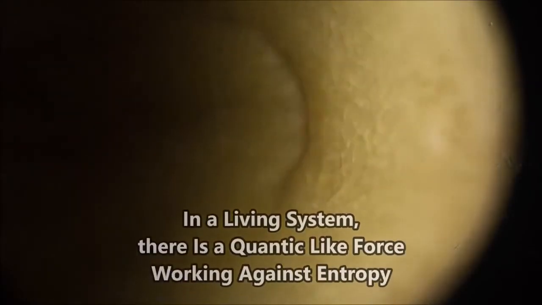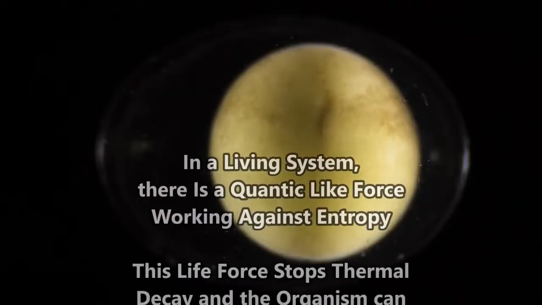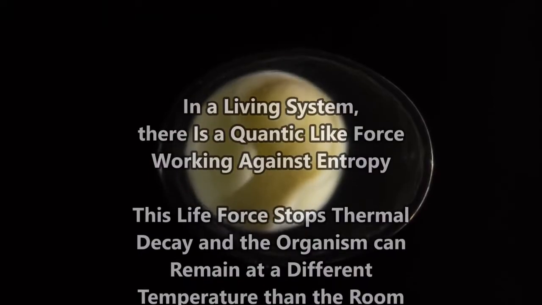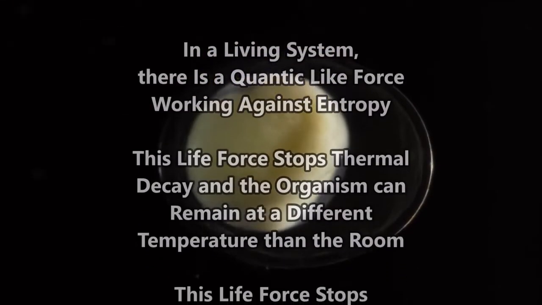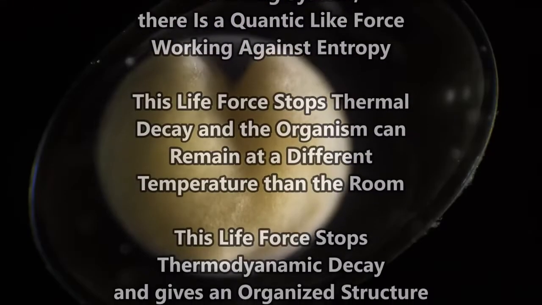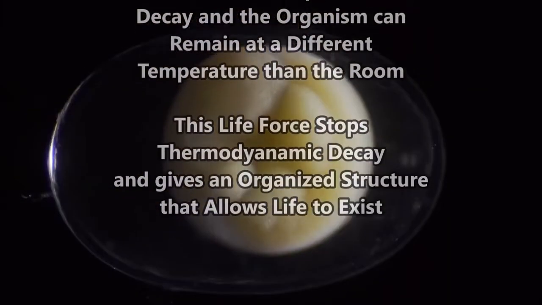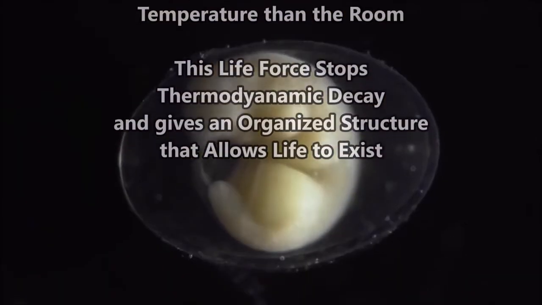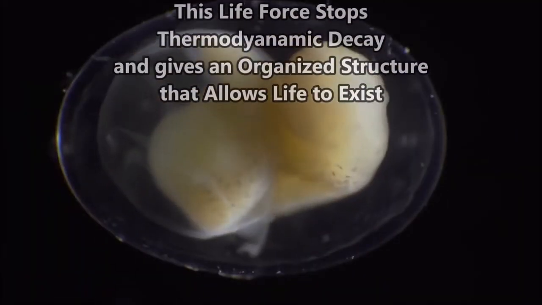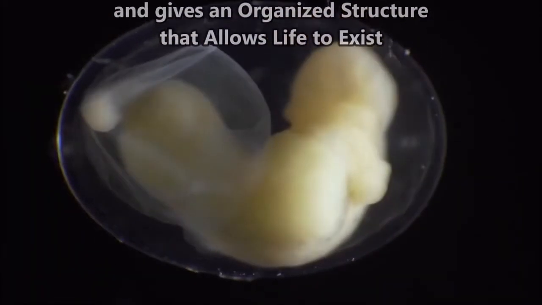In a living system, there's a quantic life force working against entropy. This life force stops thermal decay, and the organism can remain at a different temperature than the room. This life force stops thermodynamic decay and gives an organized structure that allows life to exist.